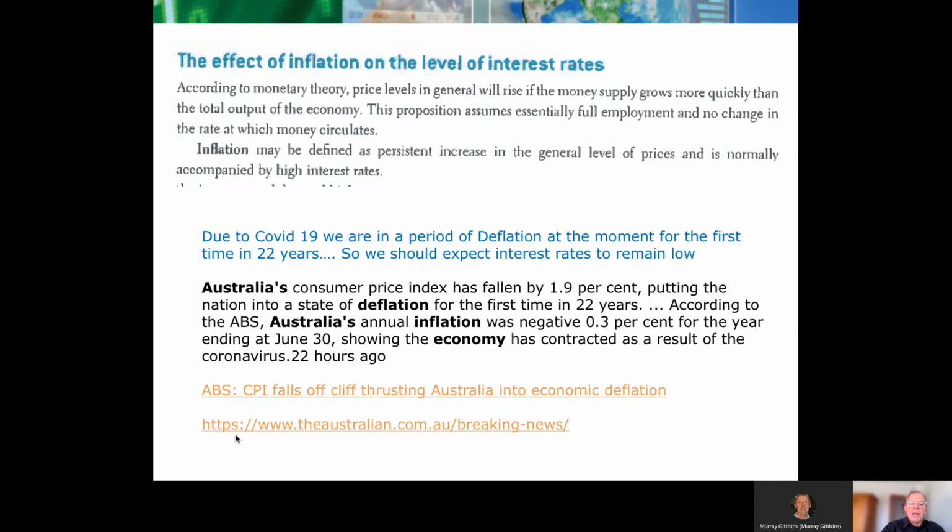Why have we got interest anyway? It really is tied into what's going on with inflation. It's a reward for the fact that prices are going up. So if you invest some money, your reward is that you will be earning some interest due to the fact that prices are going up. It's compensating you for that. Due to COVID-19, we are in a period of deflation for the first time in 22 years. So we could expect inflation rates to remain quite low. And this is an article coming from The Australian, and that says it all.